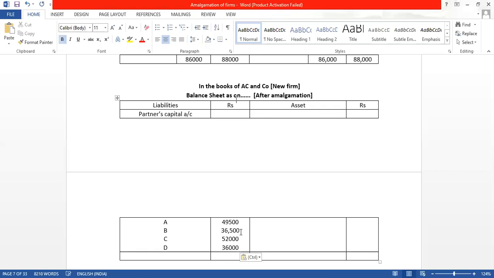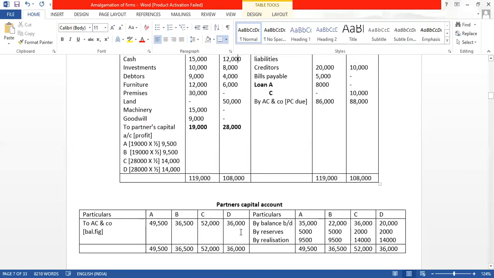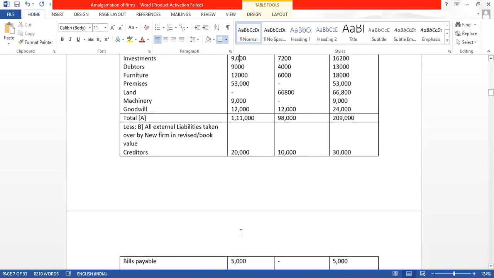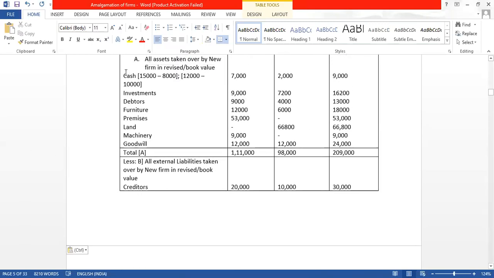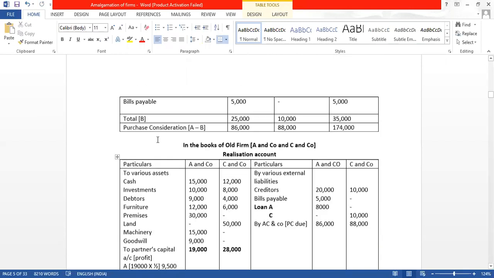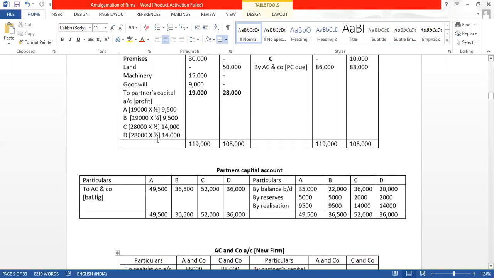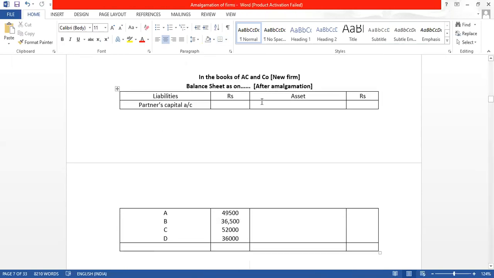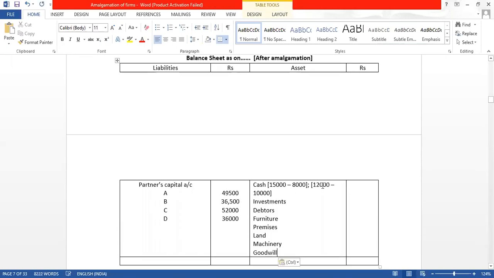Now what we will do for the remaining asset and liabilities, we will directly go to the PC. हम PC में जाएंगे and ये सबको कॉपी कर लेंगे. PC में जाके we will copy all this. सिर्फ ये I will not copy this.